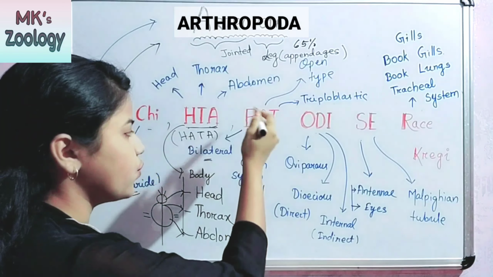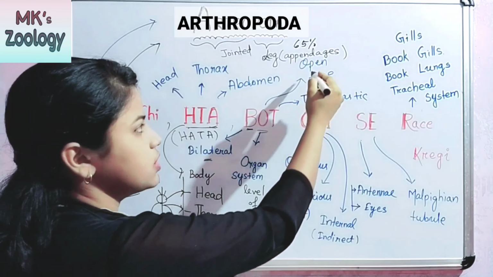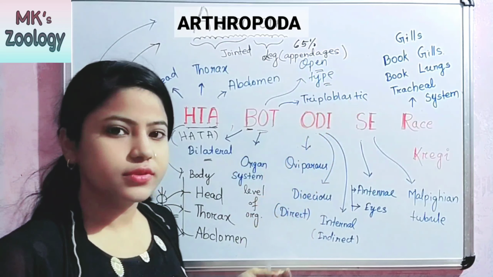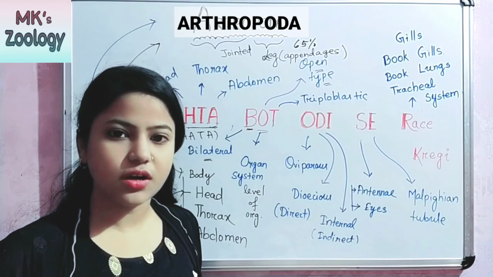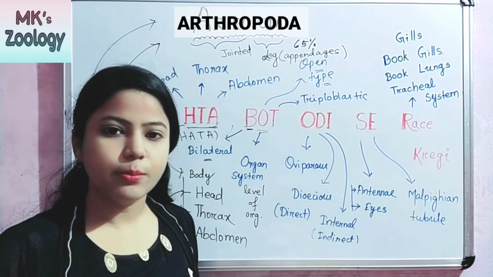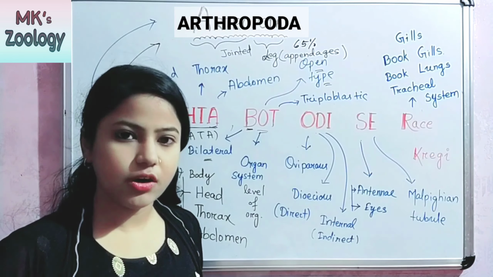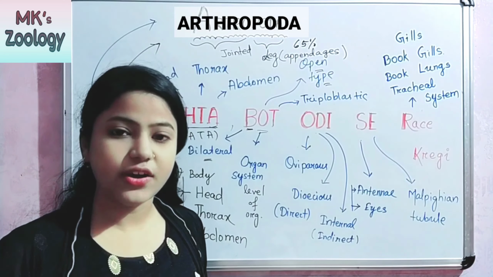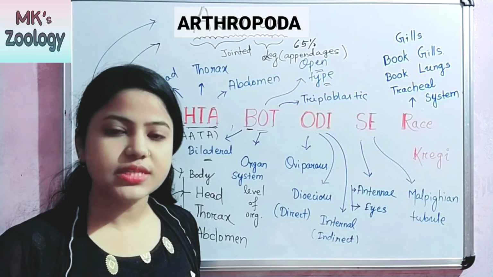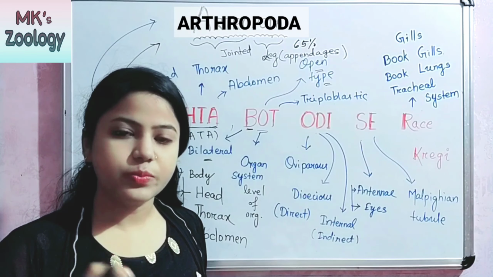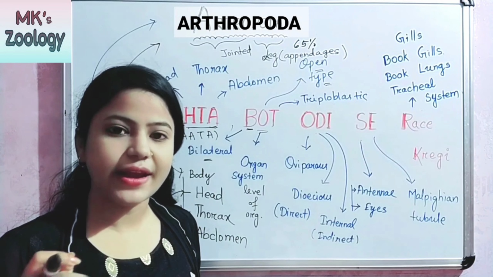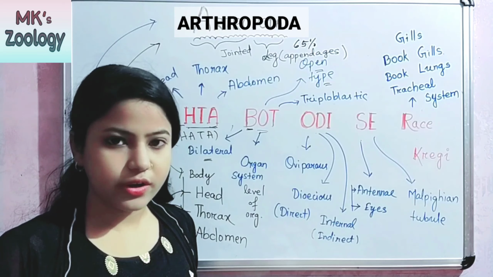That is the meaning of O. And the other O means open type of circulatory system, meaning blood passes directly to the organs, and there are no vessels. In a closed circulatory system blood passes through vessels, but in an open circulatory system blood passes directly through the organs.